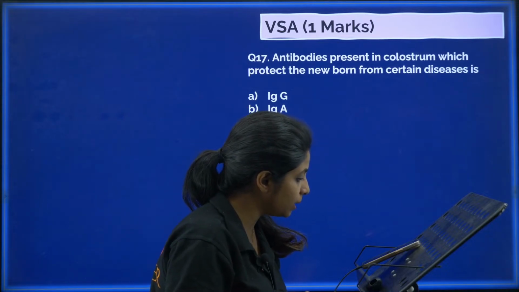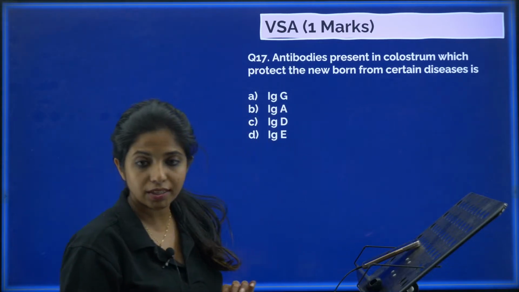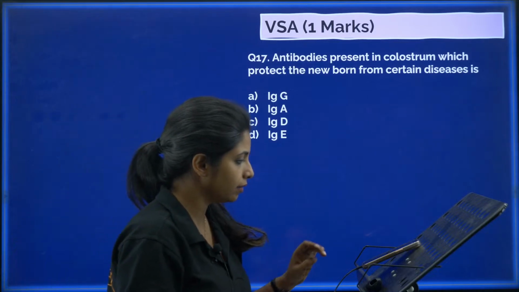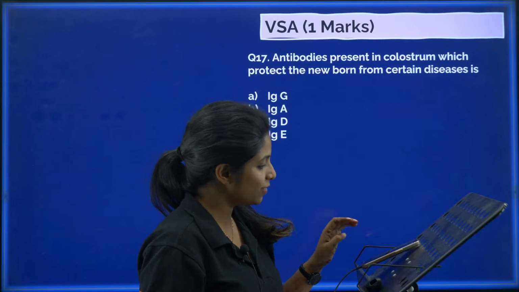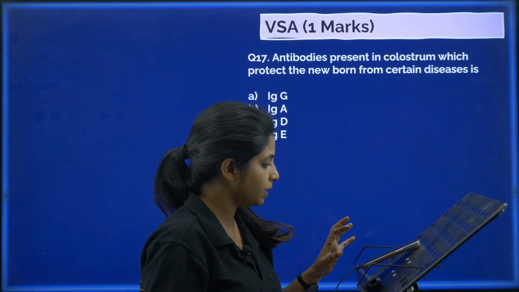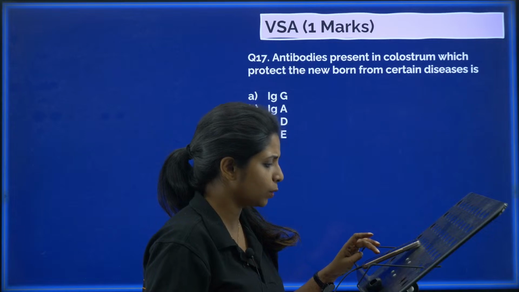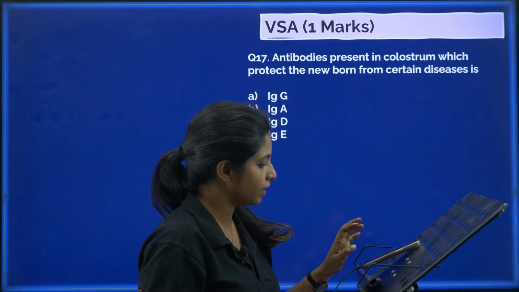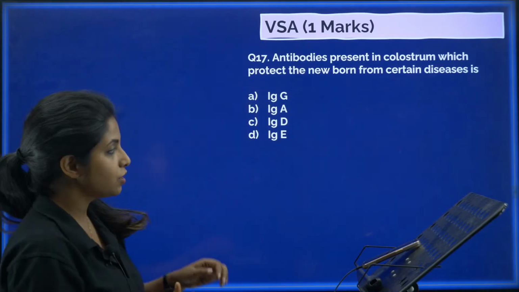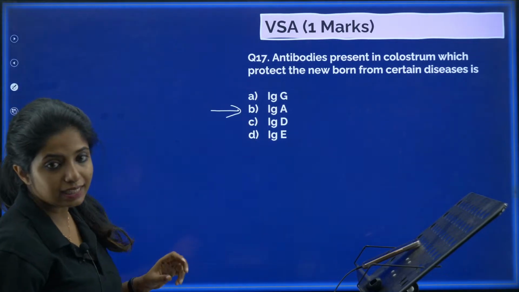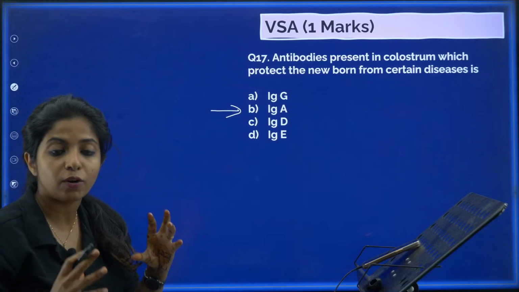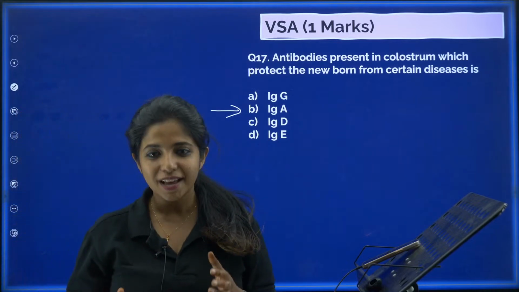I got the answer already. Pradeep says it's B. Shaukat Ali says B. Revna also says it's B. Mamta B. Saurabh B. Anisha, you are also saying it's B. Shobha B. Muhammad D. Ramya says B. Okay, fine. Since you all say B, I will also log B. So B is the actual answer. It is IgA, immunoglobulin A or antibody A, which is being transferred from the mother's milk to the baby.